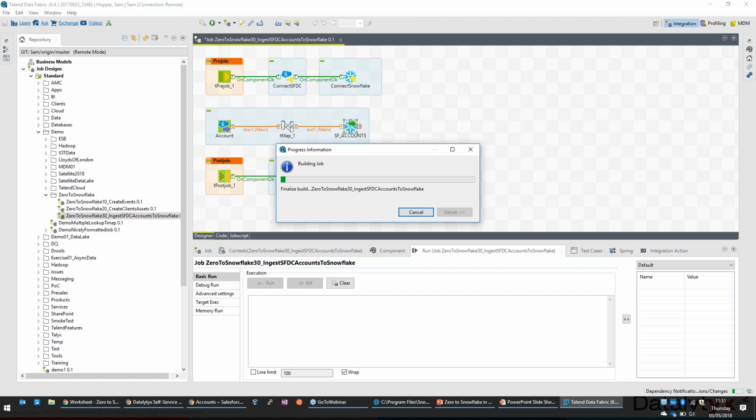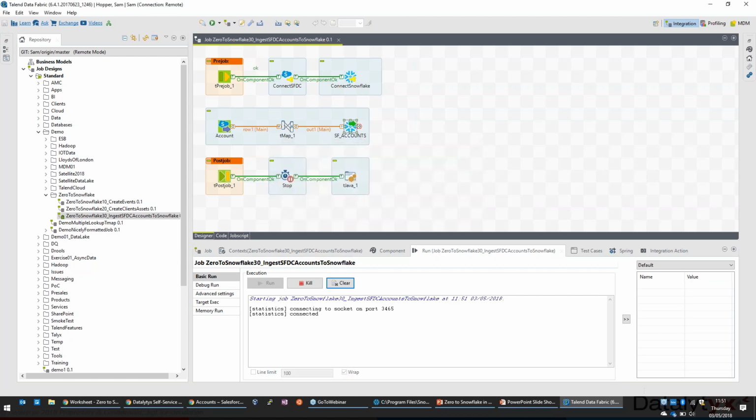Just give this a moment just to finish off. There we go. So that's just built. It's running now. Was the scary bit, waiting for the errors to come up. There we go. So that's just finished, and that's just pushed the data now into Snowflake.